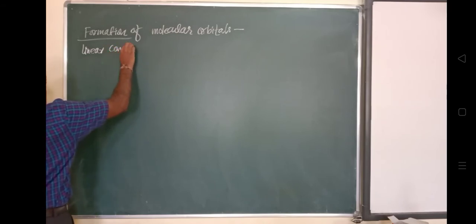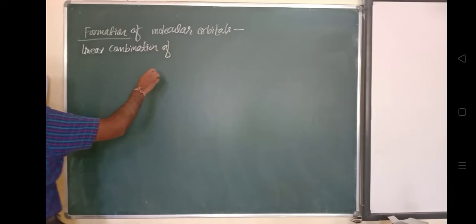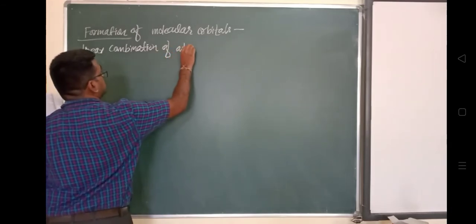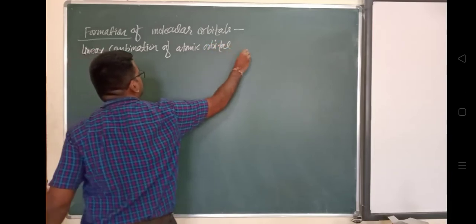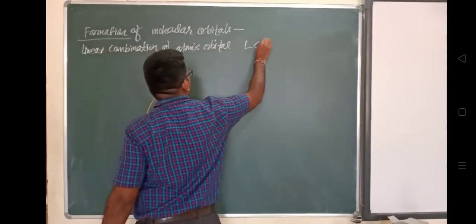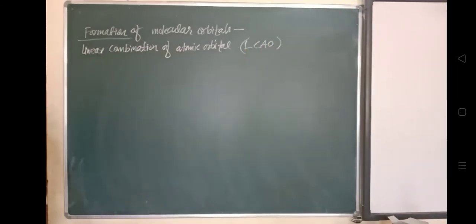The formation of a molecular orbital can be understood by considering the interference of electron waves, because we have already seen that molecular orbital theory depicts the wave function. So the formation of a molecular orbital can be understood by considering this interference.